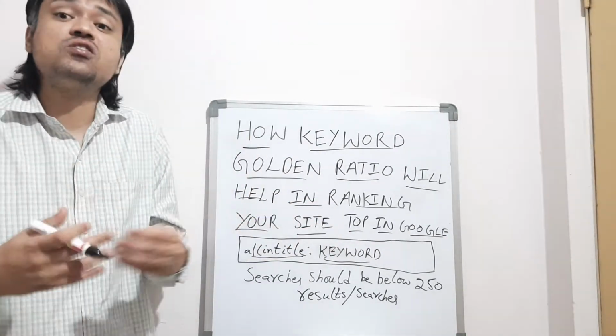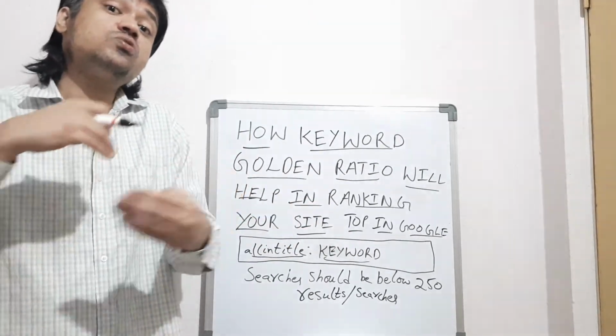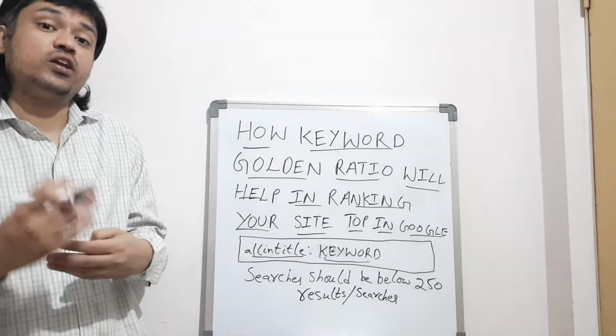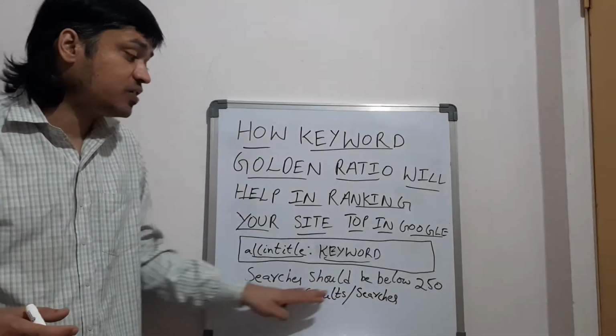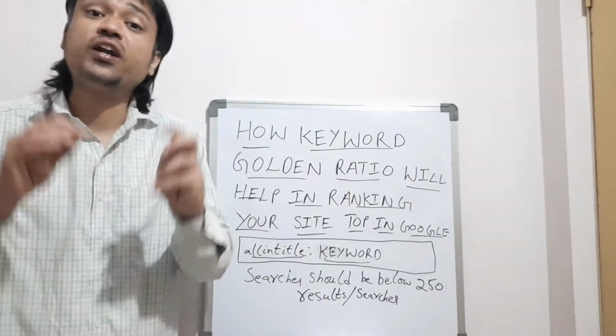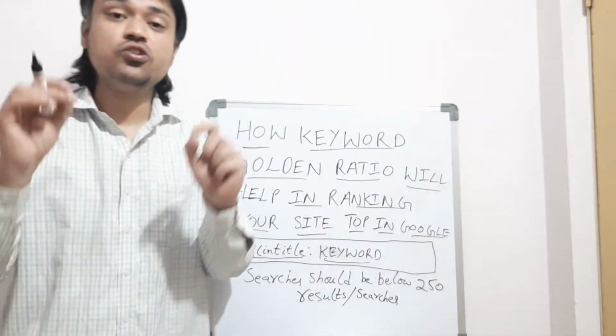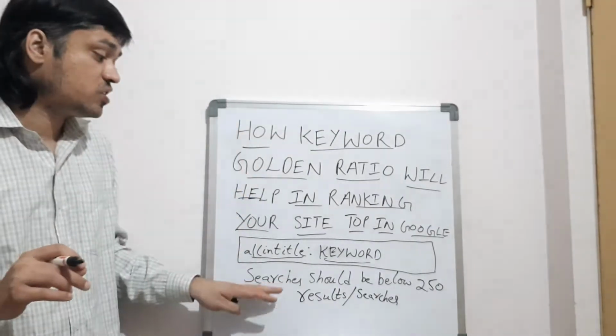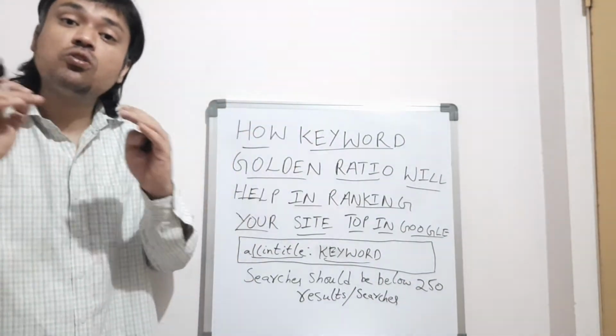But with some keywords, you can also choose a keyword in the keyword golden ratio even if the searches are below 250, not only the zero competition keyword. You can also see that the searches being made are below 250.